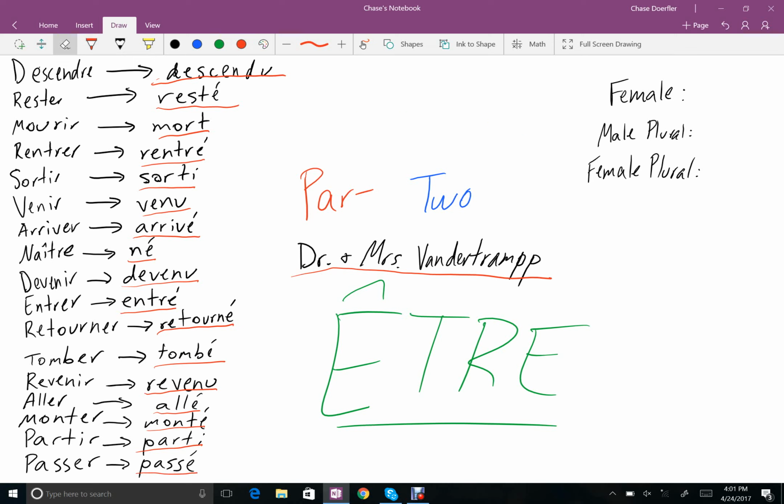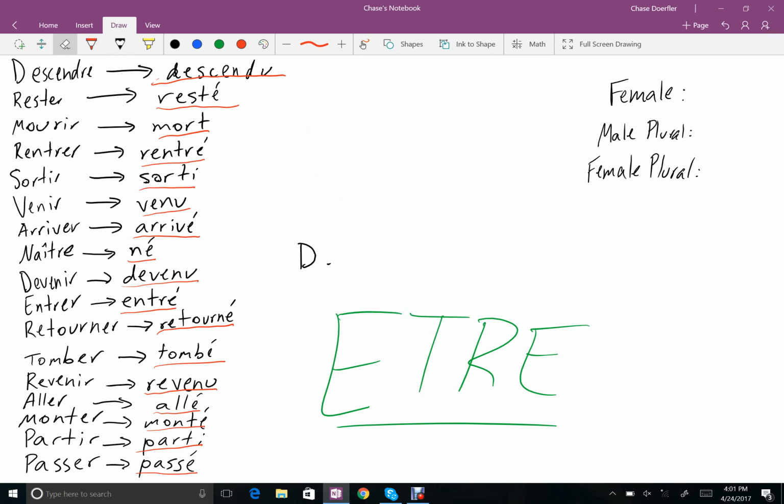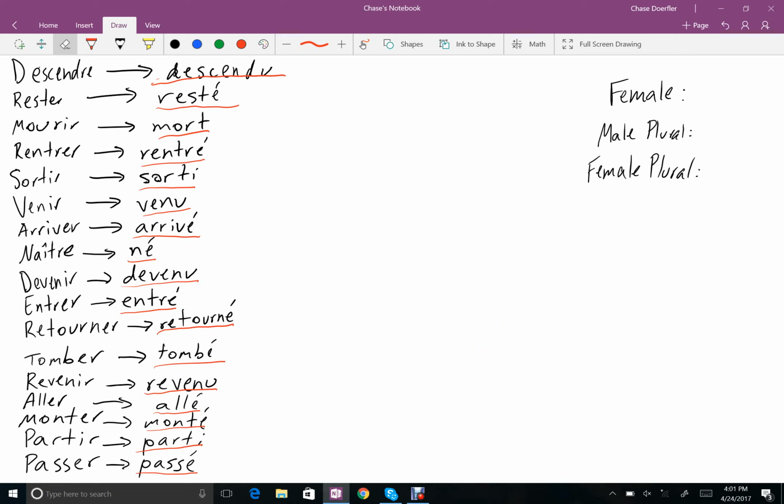Now, what I'm going to do is put the pronouns, the I, you, he, she, it, we, you, they, in the middle right now, and I'm going to show you how these verbs work.